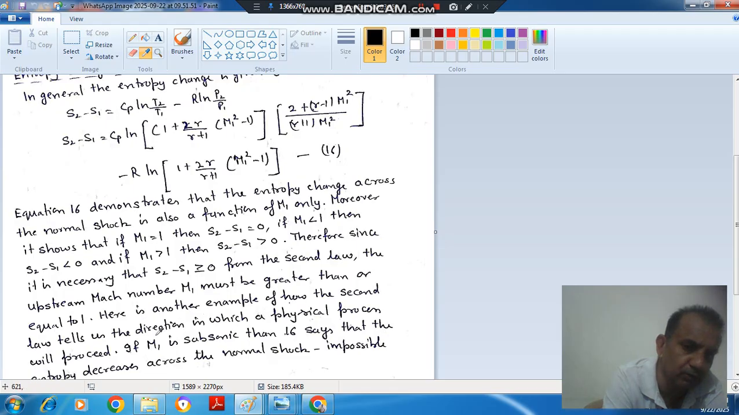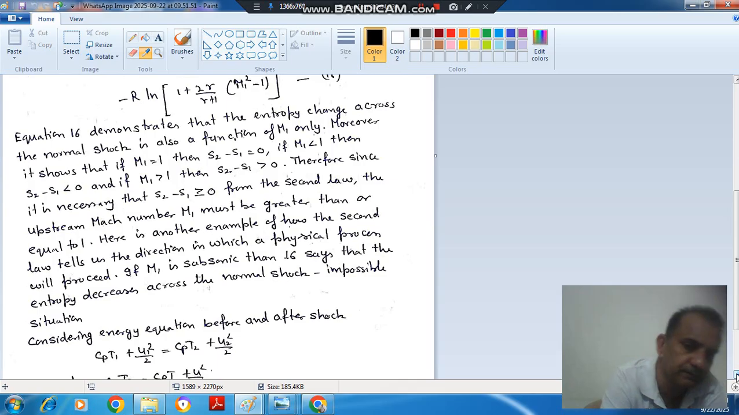Here is another example of how the second law tells us the direction in which the physical process will proceed. So the normal shock will proceed from higher supersonic Mach number to lower Mach number, not from subsonic to supersonic Mach number. If M1 is subsonic, then equation 16 says that entropy decreases across the normal shock, which is impossible. Okay. So the flow should not be subsonic for the shock to occur, from the second law also.